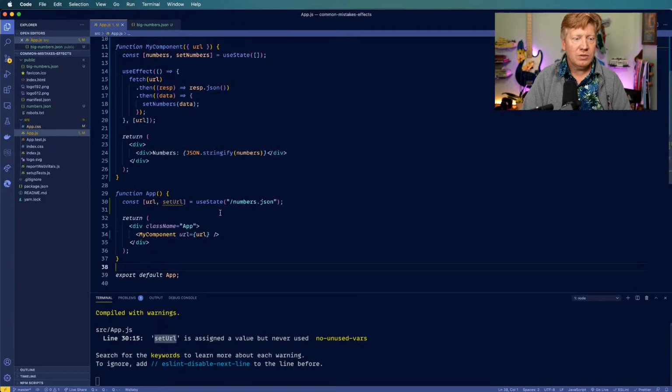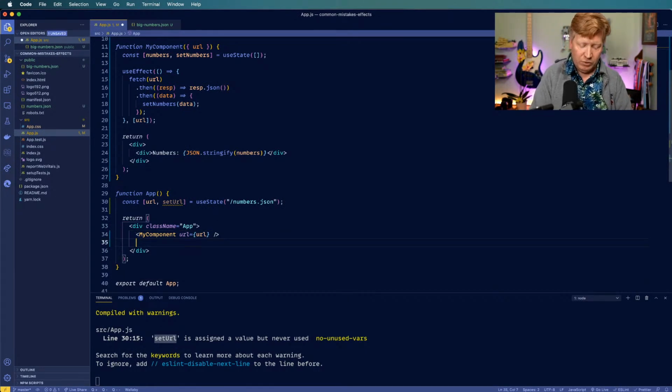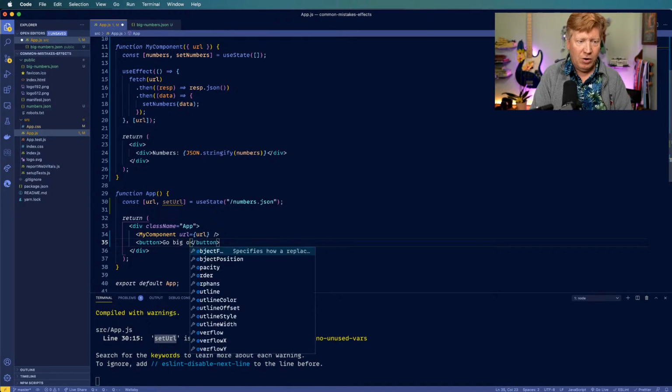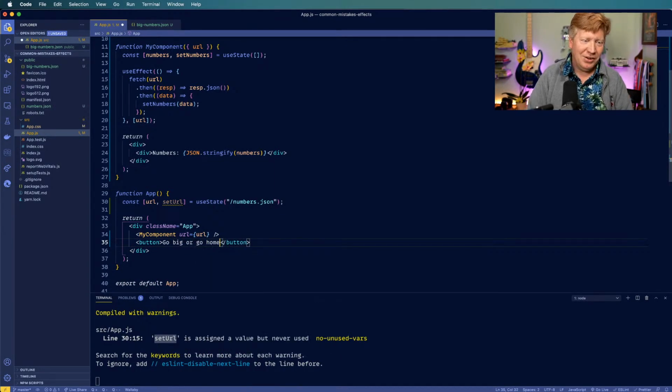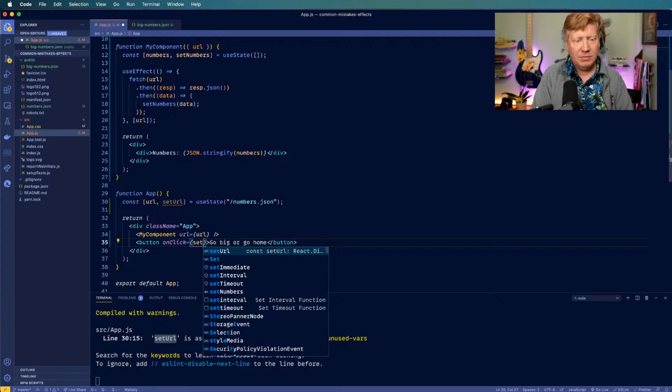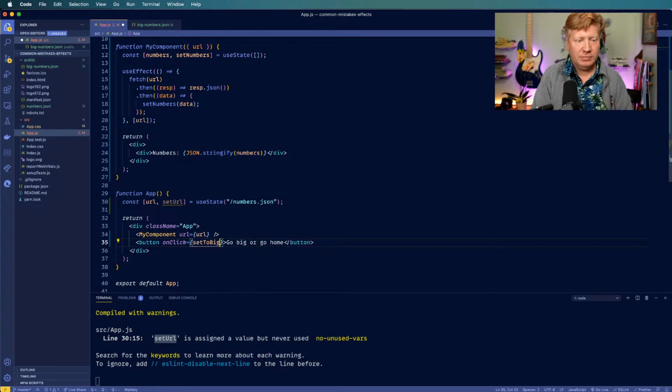Everything's cool. So let's now make a button that would reset that value. So button, go big or go home. And then it's going to have an onClick on it. And now we'll say set to big URL.